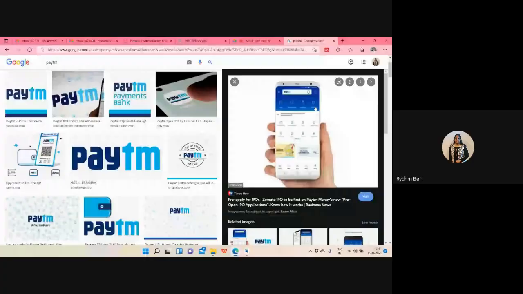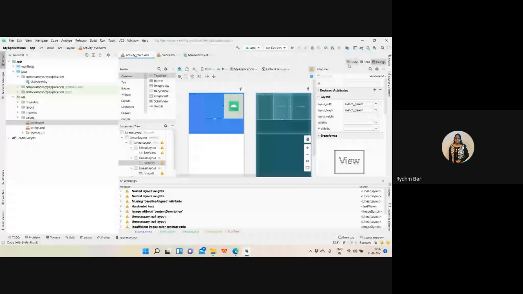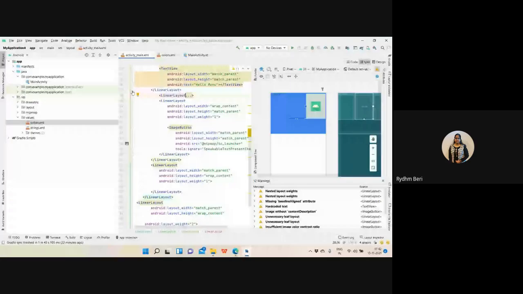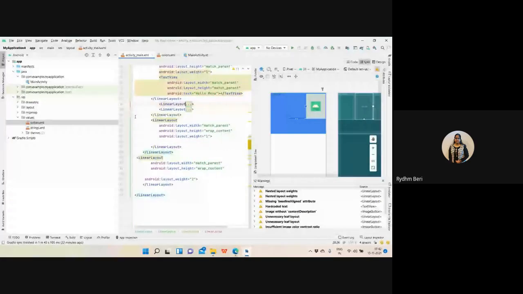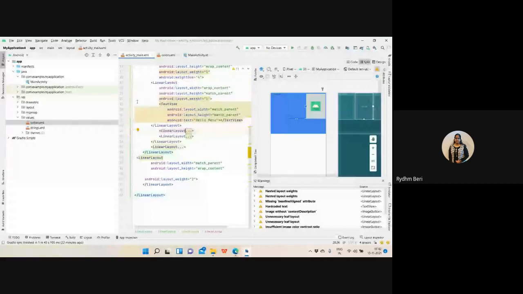And next, we are having 4 buttons. So that means we need to create a linear layout which is having 4 buttons, and accordingly it is dividing this complete row into 4 parts. That means 4 linear layouts. I will divide this particular linear layout as 4 linear layouts. And if you are going to get confused, I would suggest you always close the layouts once your task is over. Otherwise, it will cause issues for you.